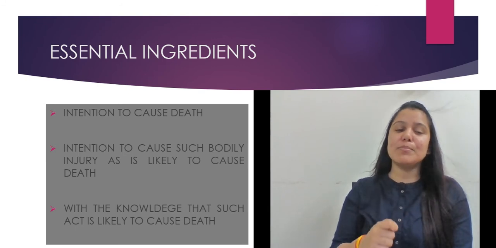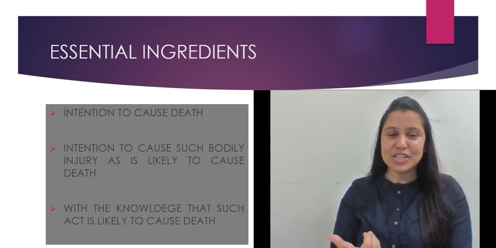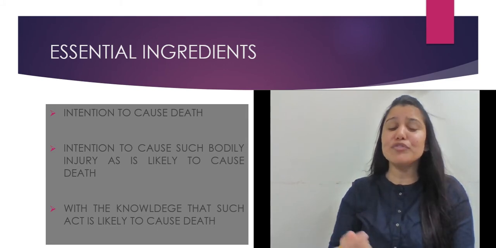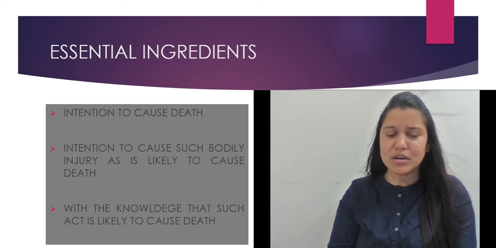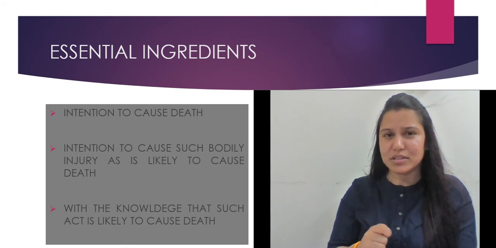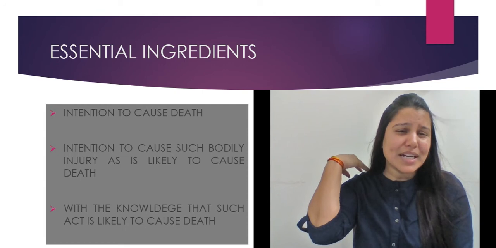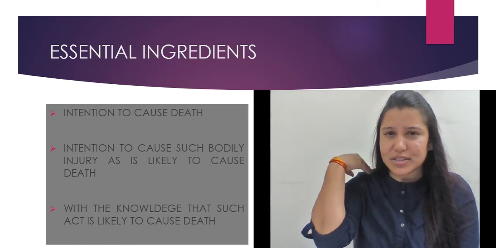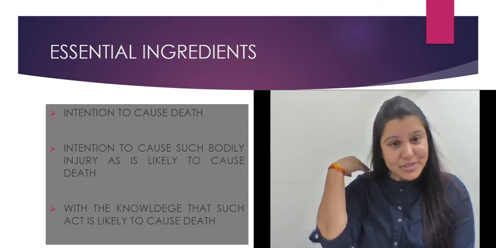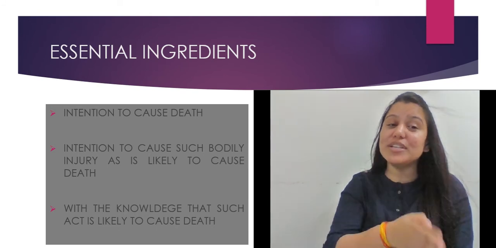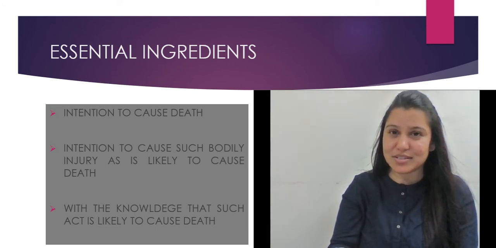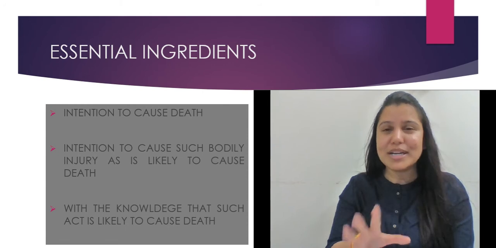If you cause a bodily injury of that nature, say, if you hit somebody on the spine, or on the back, and you knew that it is likely to cause death, and then that person dies, then it is intention to cause such bodily injury as is likely to cause death, right? You were not sure, but it was likely to cause death.